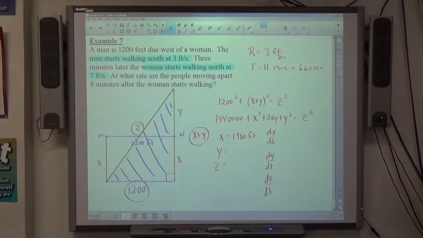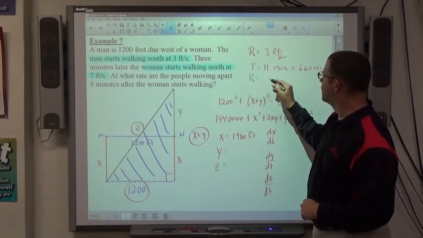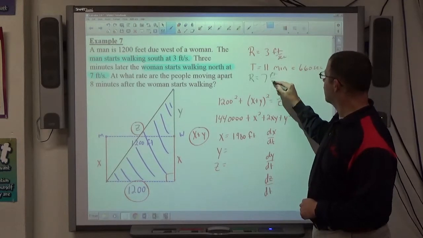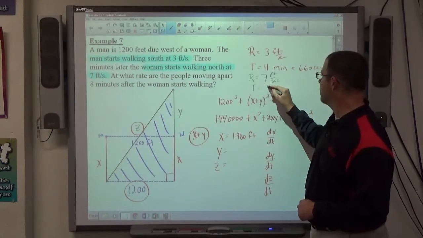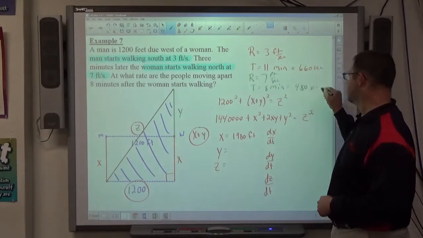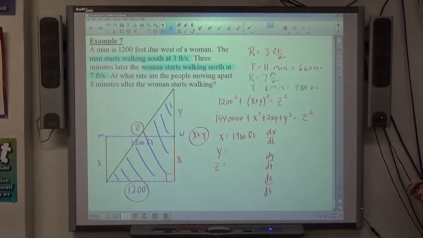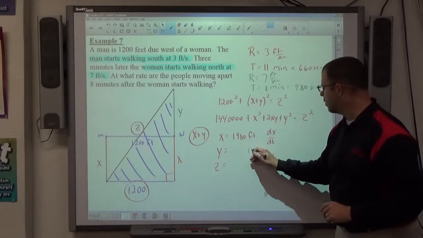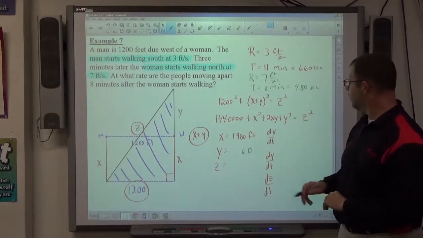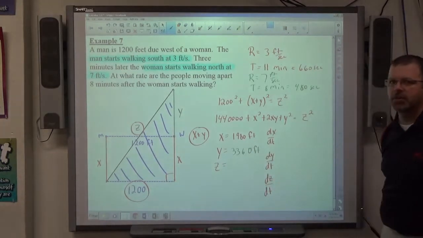All right, let's look at the woman. The woman's walking at how fast? 7 feet per second. And how long does she walk? 8. Very good. Her time is 8 minutes, which equals 480 seconds, right? Again, that's feet per second, so we need the time in seconds. 480 times 7, that'll be a 0 and a 6, carry the 5, and 33. The woman walks 3,360 feet.